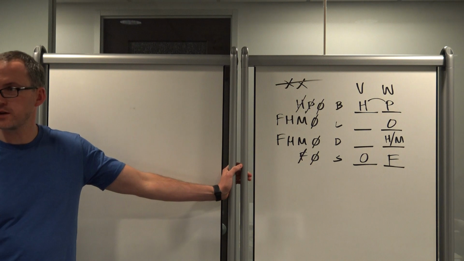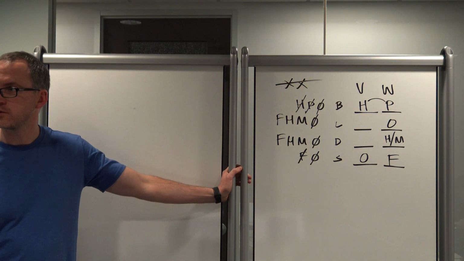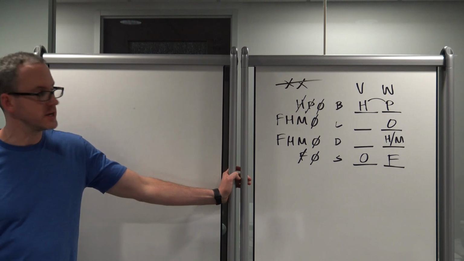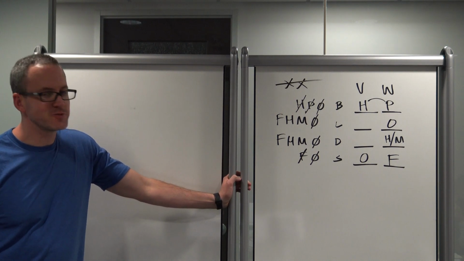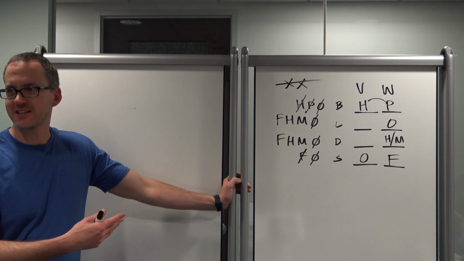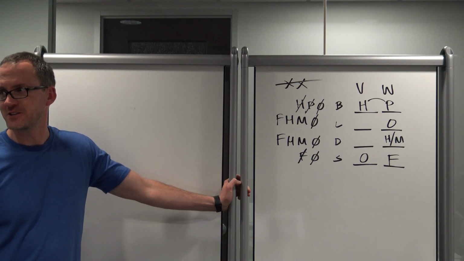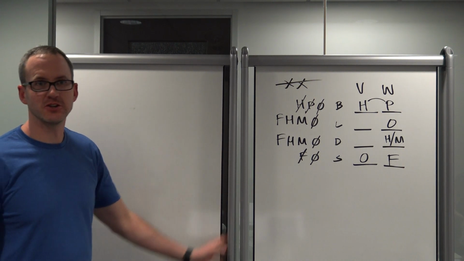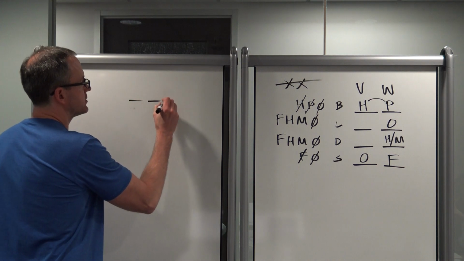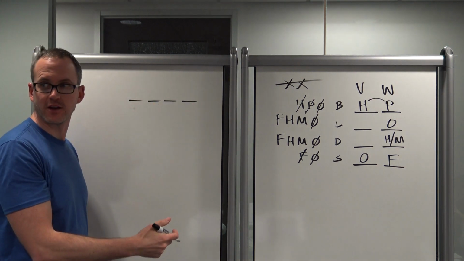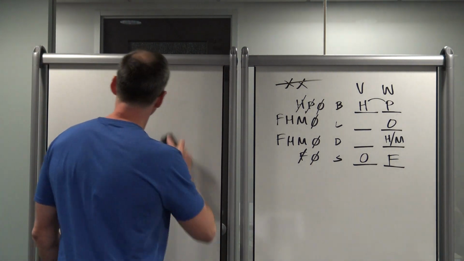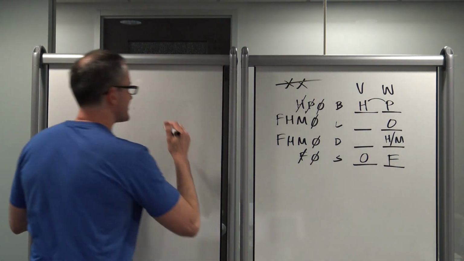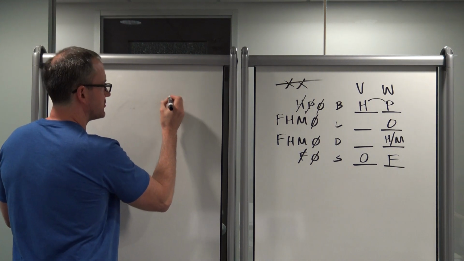Alright, so did anyone do worlds here? What did you do worlds on the basis of? H and P. H and P. Aha, hey. So, this is one reason. I did this horizontally, right? This is one reason I kind of like the horizontal. It's easier to do worlds, because you can just go 1, 2, 3, 4, and then use the top and bottom, right? It's all right though. We'll just do it this way.